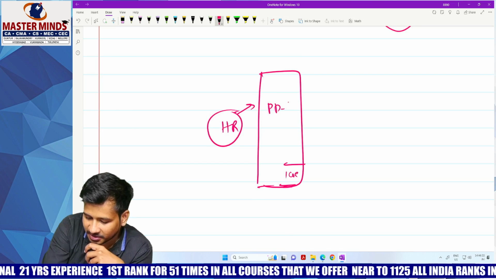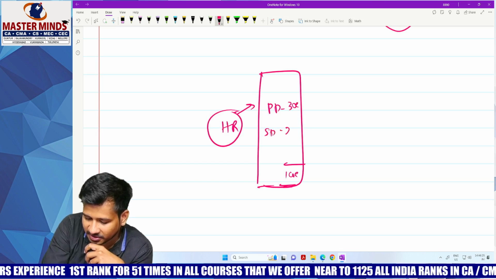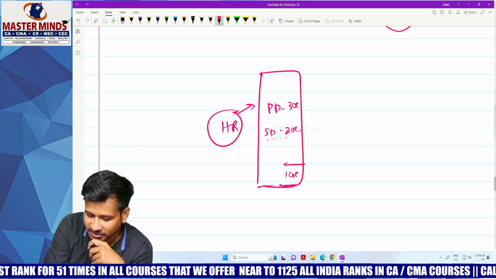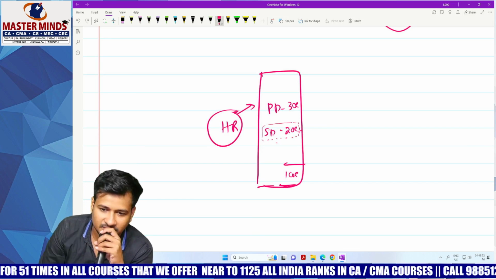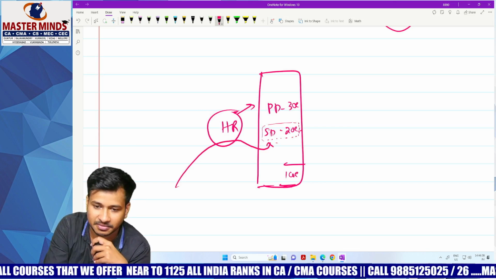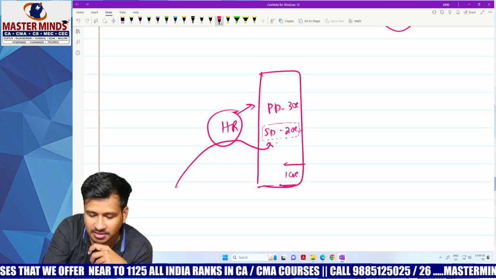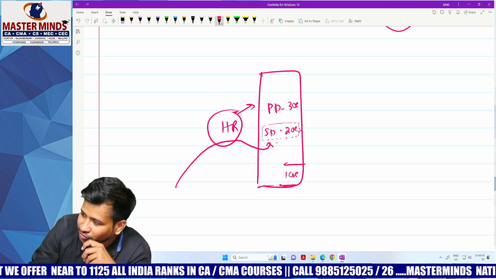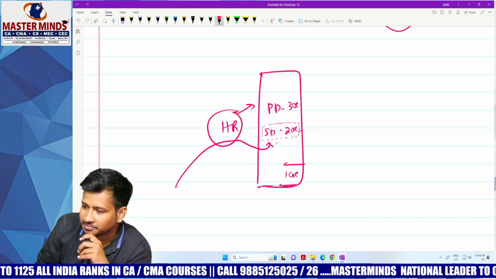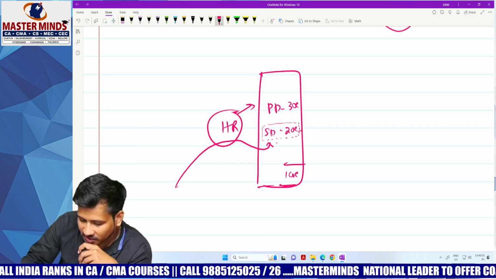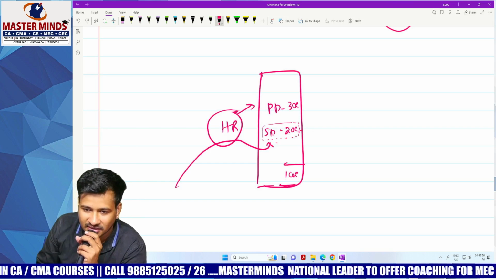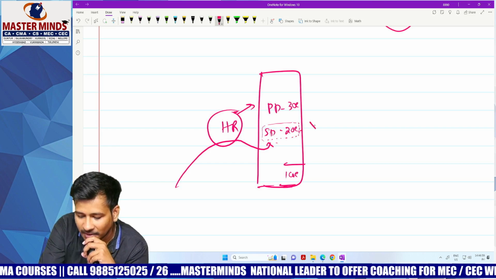In the purchase department, there are 30 employees. In the sales department, there are 20 employees. The HR department thought that another 10 employees were needed for the sales department, and immediately recruited 10 more employees for sales. Immediately the sales department manager calls the HR manager: why are you recruiting 10 more employees into our sales department? HR tells him, your employees are less as per my report. Yes sir, my employees are less, but our product can be easily sold in the market, for which no more employees are needed.